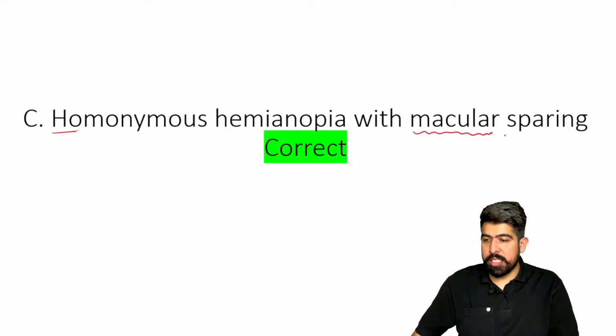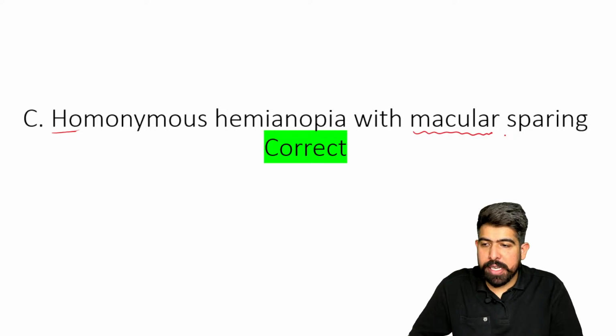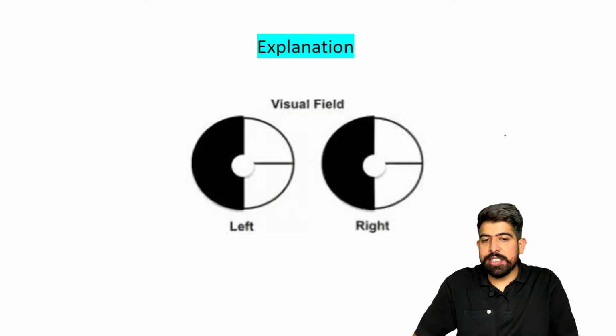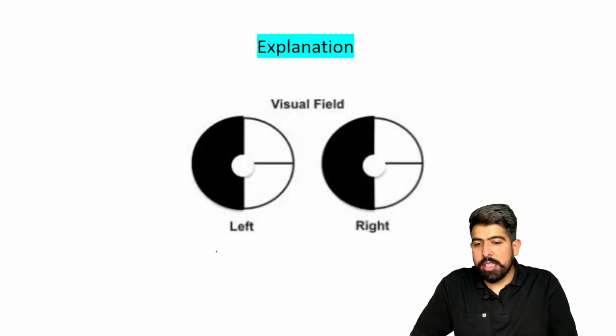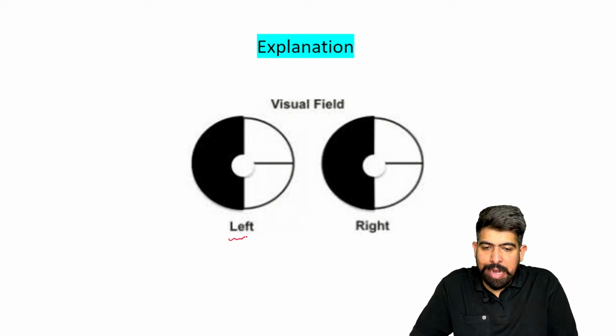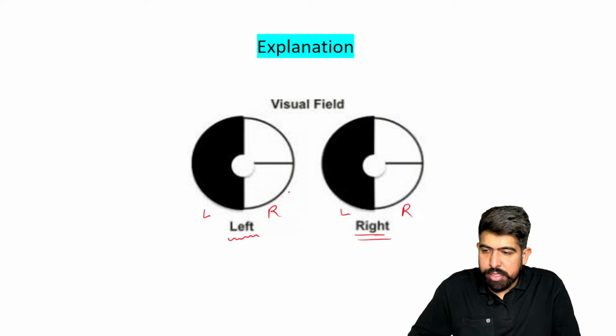Now, what is this macular sparing? What is your macular sparing? क्या होता है macular sparing? Just understand the thing. You can see here, in the question they mentioned the left side, left vision. This is left. This is right. Right. So the left side, left vision is not clear.